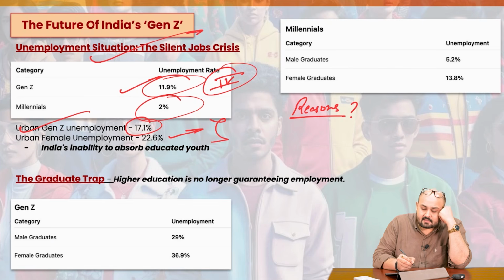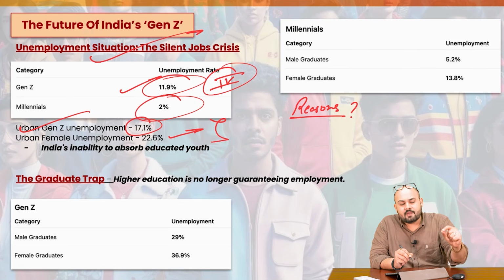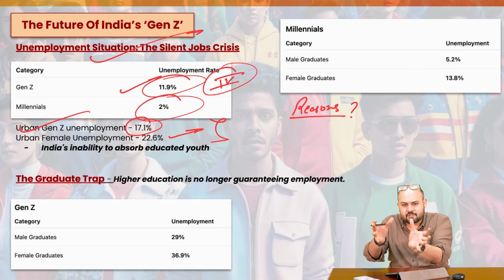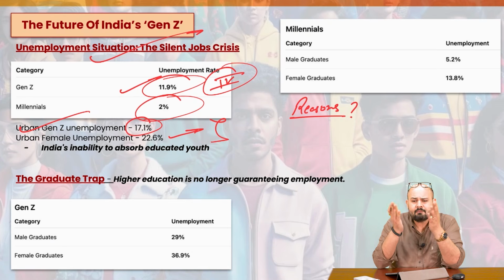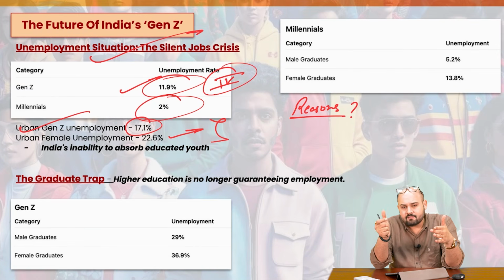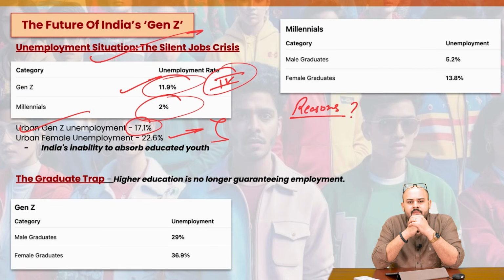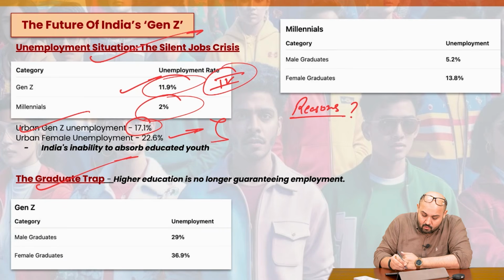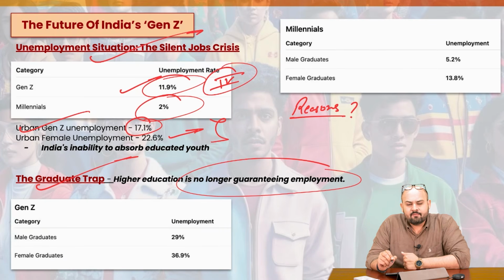So what it tells us is that even though we have educated youths, the labor market is not able to absorb that section of society. There can be multiple reasons. What we are also witnessing is a transition with respect to the kind of jobs, the nature of jobs. So this has to be kept in mind. The graduate trap: higher education is no longer guaranteeing employment.